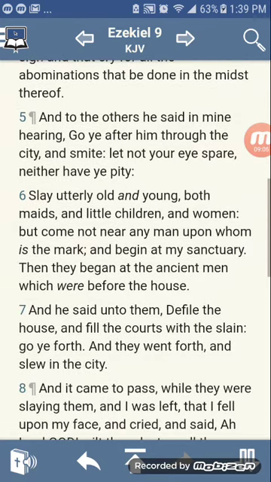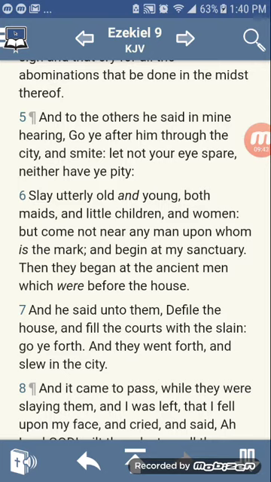If we read a little bit more, it says, verse 6, "Slay utterly old and young, both maids and little children, and women." You may look at that, and that may sound gruesome. That may not sound justified. You're killing women, little kids. But it is, and we can find that out when we go into the words. It says, "But come not near any man upon whom is a mark." Why? Because that man with the mark is exempt from judgment. "And begin at my sanctuary." Then they began at the ancient men which were before the house.